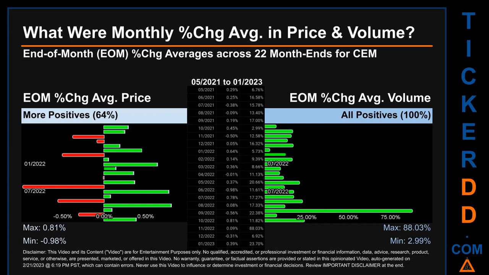In terms of volume, 22 out of 22 month ends had a positive percentage change. That is 100% of month ends saw a positive percentage change in average volume. Price saw an end-of-month max of 0.81% in average percentage change along with a minimum of -0.98%. For volume, the maximum and the minimum monthly percentage change were respectively 88.03% and 2.99%.